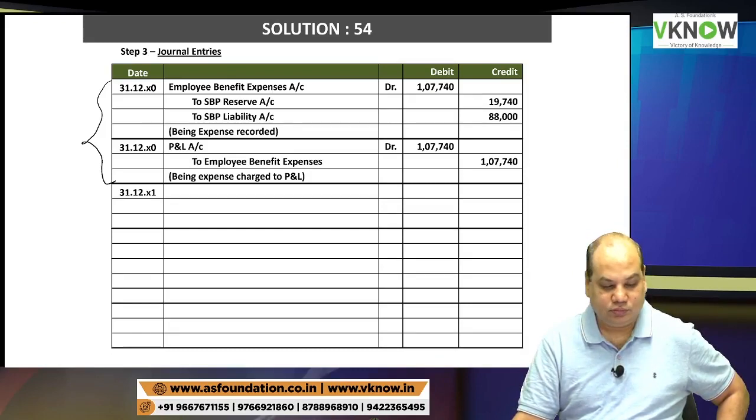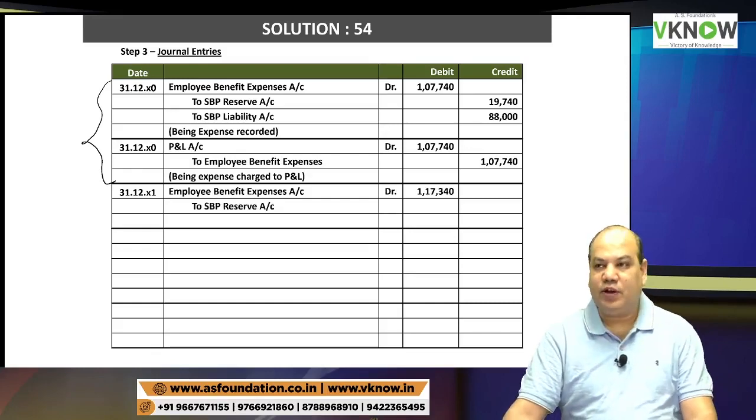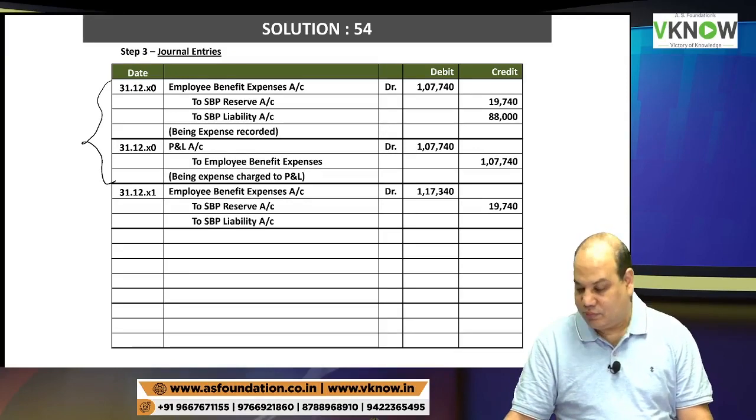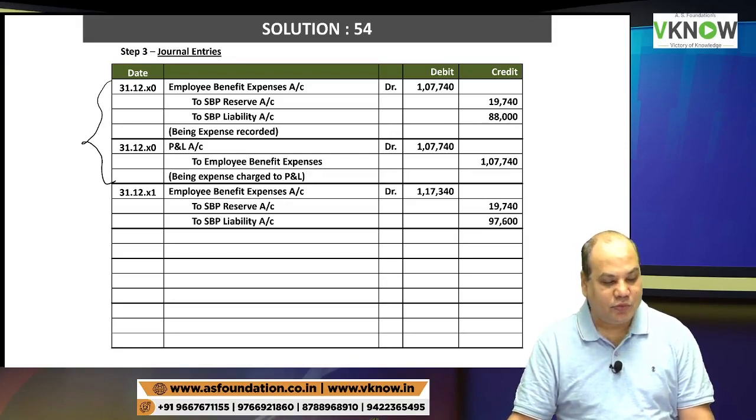31/12/20x1. Come on. Entry. Employee benefit expense account debit total 1,17,340. The total of SBP reserve 19,740 and SBP liability 97,600. Very easy question. This is nothing but bonus marks.